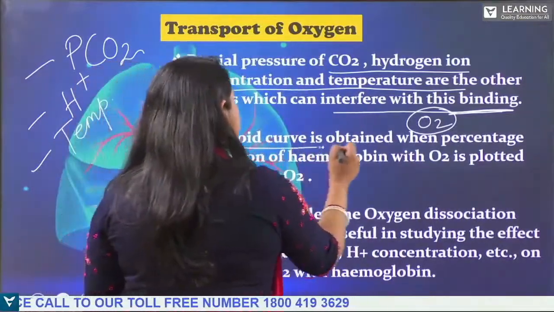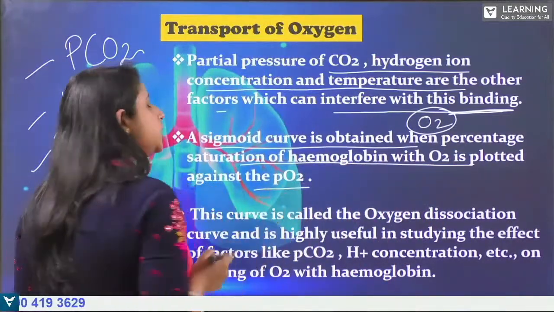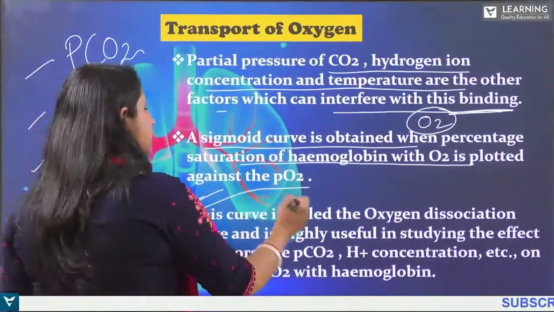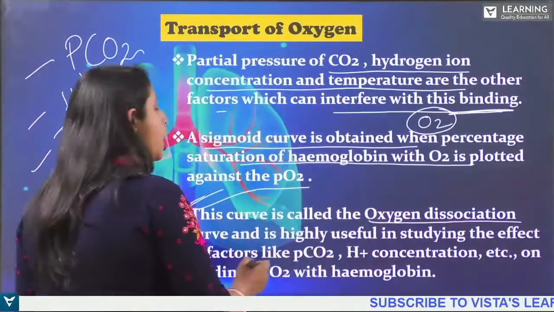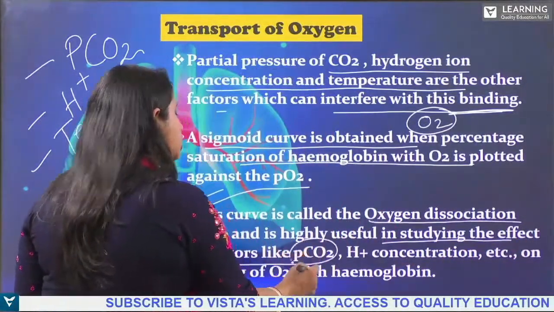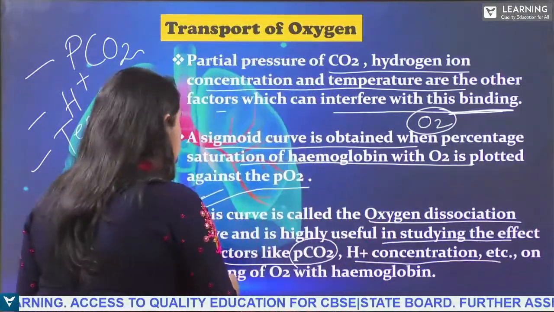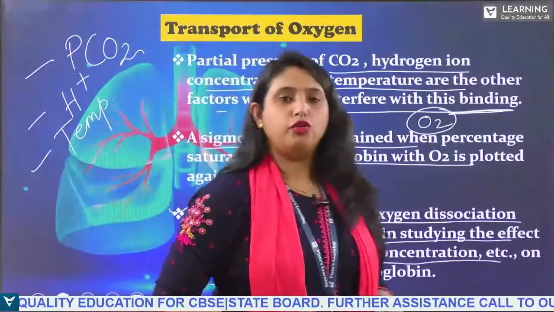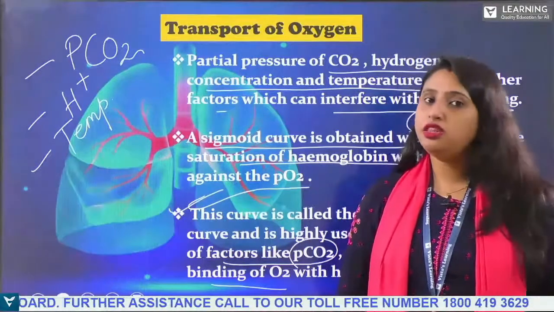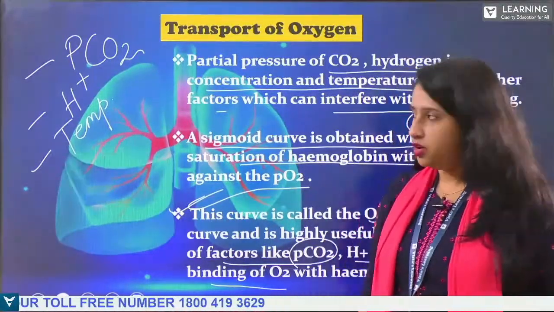So a sigmoid curve is obtained when the percentage saturation of hemoglobin with O2 is plotted against PO2. You have seen that a sigmoid curve is obtained. This curve is called the oxygen dissociation curve, and it is highly useful in studying the effect of factors like partial pressure of carbon dioxide and hydrogen ion concentration on the binding of O2 with hemoglobin. So this curve is very essential to determine the partial pressure of carbon dioxide.